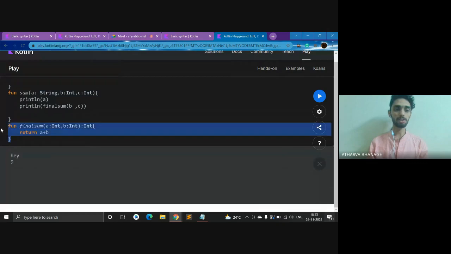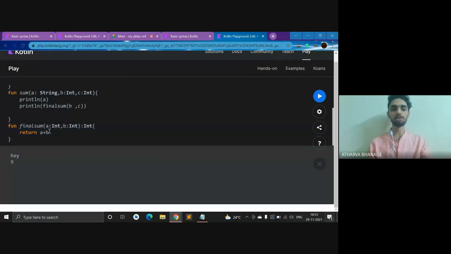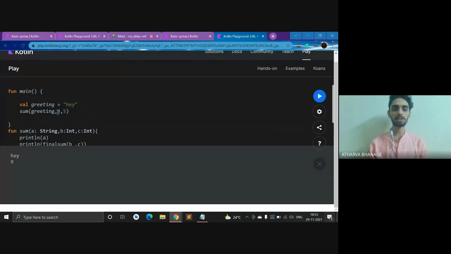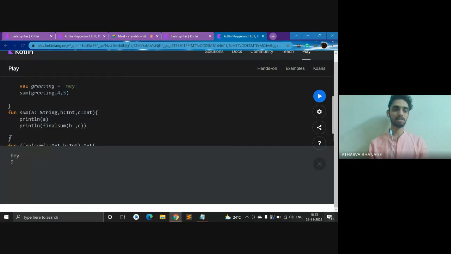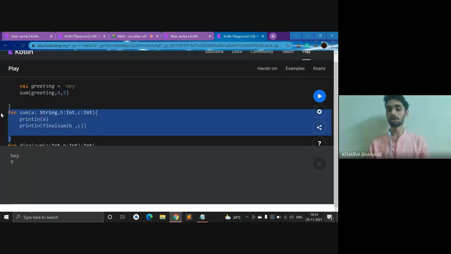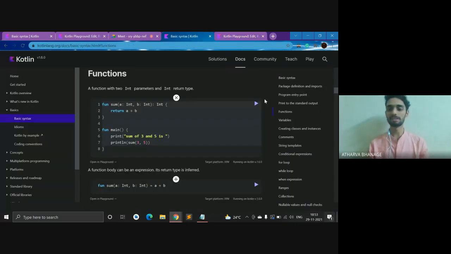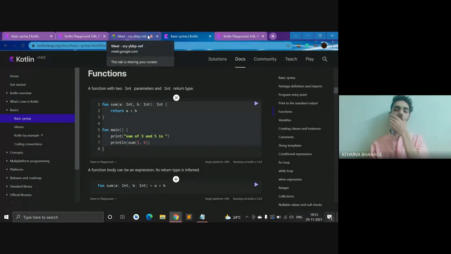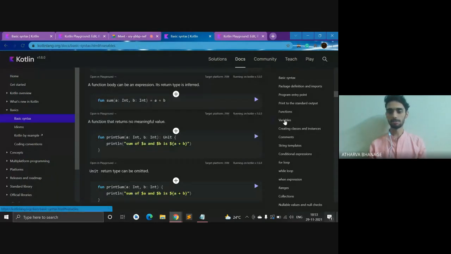So yeah, here you have the same function which I've shown you doing sum a plus b. It gives you a 9. Why 9? Because we have passed 4 and 5. So this is what functions are. These are various functions which you can code according to your own ease. Now this was about functions. I hope it is clear. If anyone of you has any doubt, you can ask in chats.